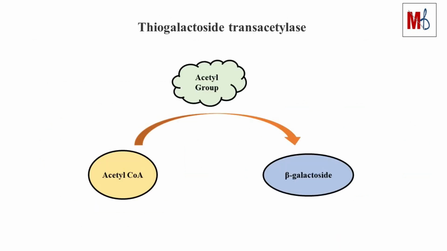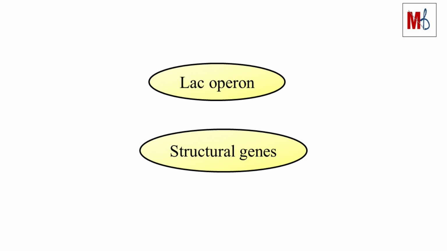Thiogalactoside acetyltransferase transfers acetyl group from acetyl-CoA to beta-galactoside. Though the role of this enzyme remains unclear, it was seen that it plays a role in detoxification, by preventing acetylated galactosides from re-entering the cell. So far, we have discussed what is Lac Operon, and the role of structural genes. Now, we will see how the regulation of the genes takes place.